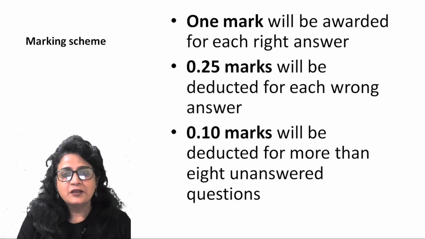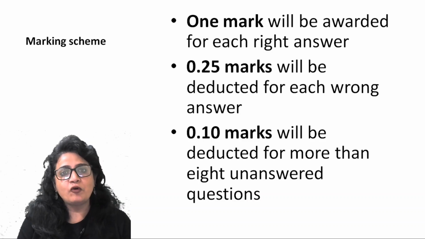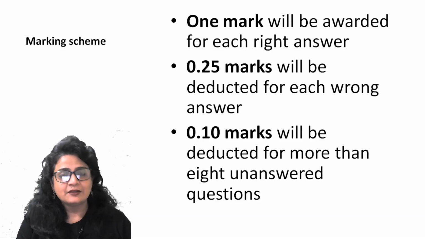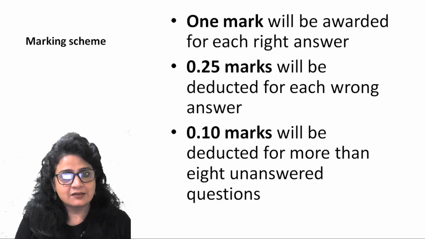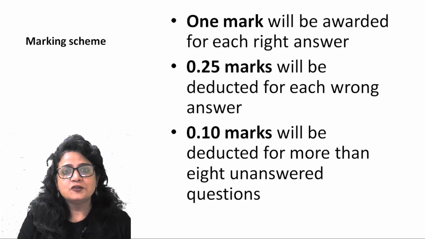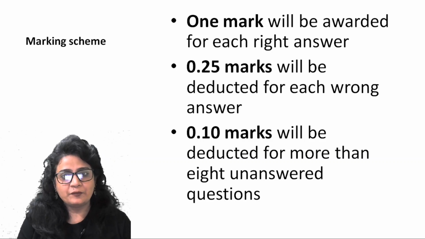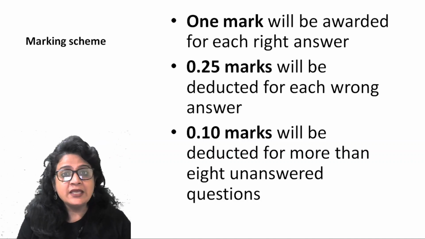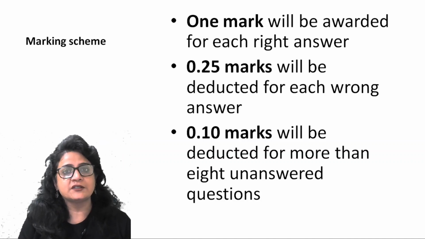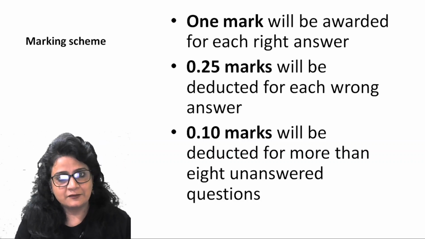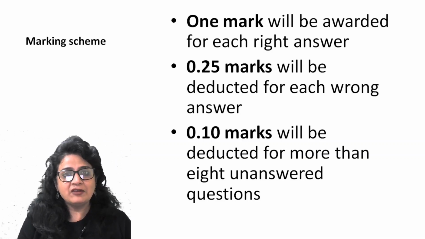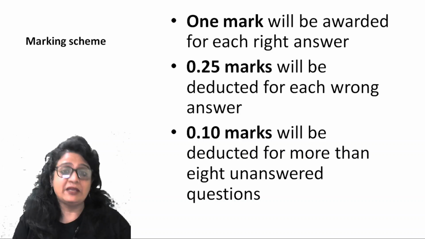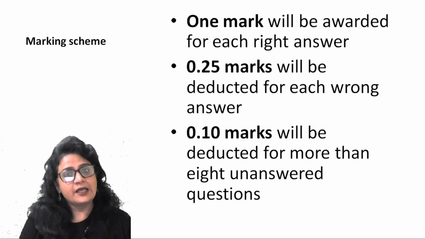But if you leave more than 8 questions unanswered, you will also be penalized. 0.10 is going to be the penalty imposed on each question after the 8 questions that you leave unanswered. There is not going to be a heavy penalty, but there is going to be a penalty for leaving questions unanswered.